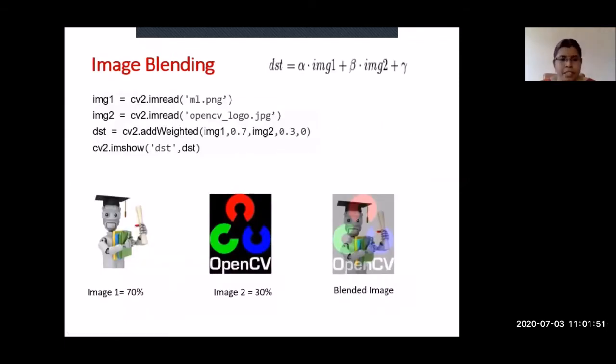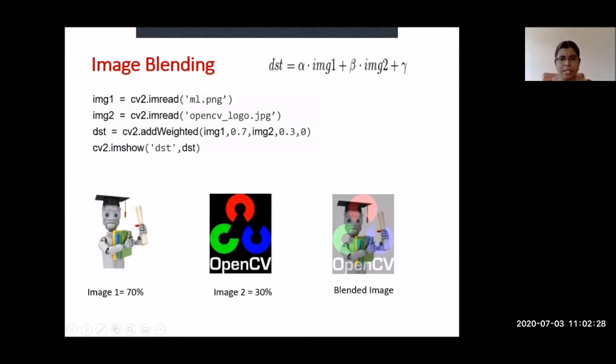Then image blending. We are going to add two images. For that basically there is one formula: alpha times image 1 plus beta times image 2 plus gamma. So alpha and beta represent percentage values. For example, image 1 and image 2 have been taken. Image 1 with 70% and image 2 with 30%, I am going to mix. So for that purpose, first read image 1, read image 2, then dst equal to cv2.addWeighted. How much weightage are you going to give to those images?